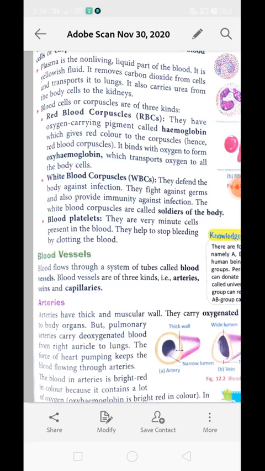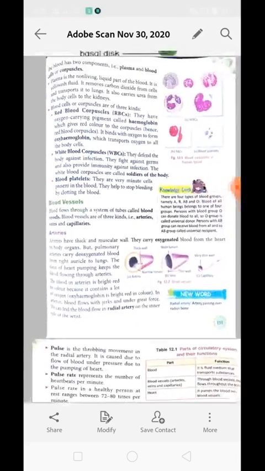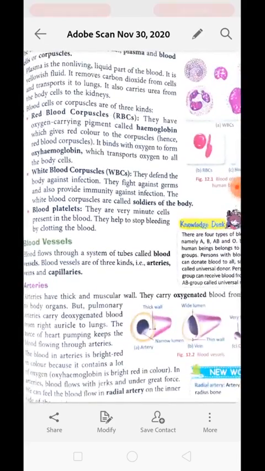Next are white blood corpuscles. They defend the body against infection. They are called the soldiers of the body as well because they kill all the microbes which enter the bloodstream. They kill them and protect us against infection. Okay, they fight against germs and also provide immunity against infection.